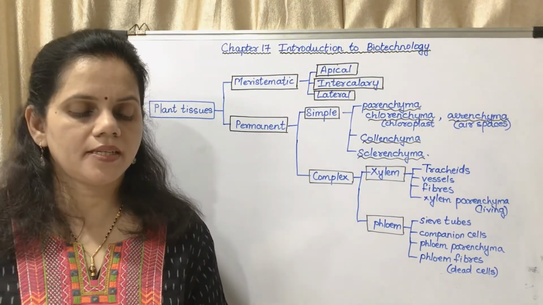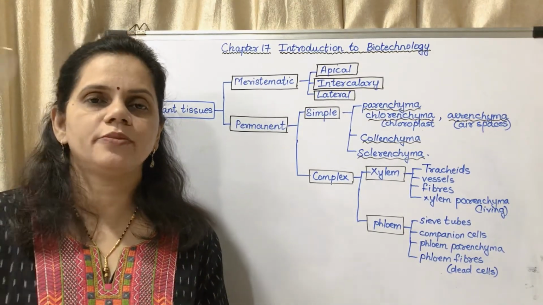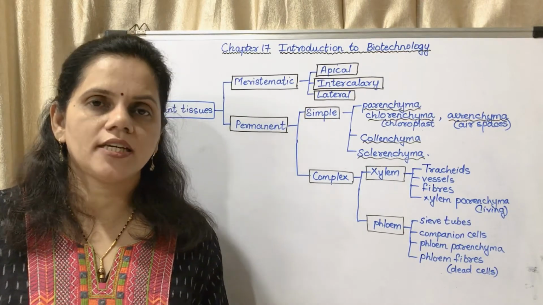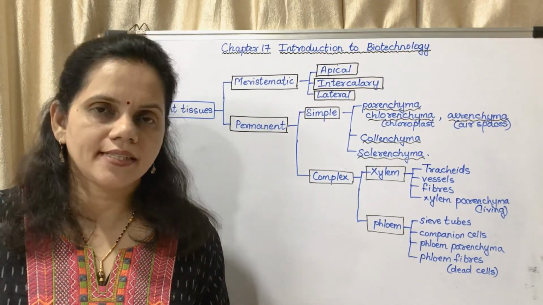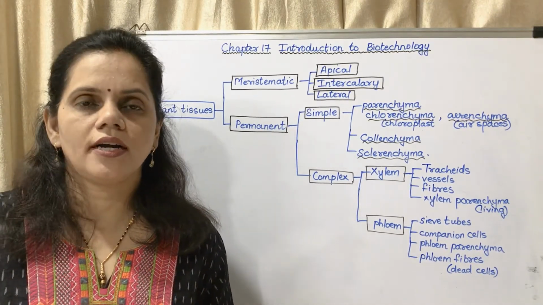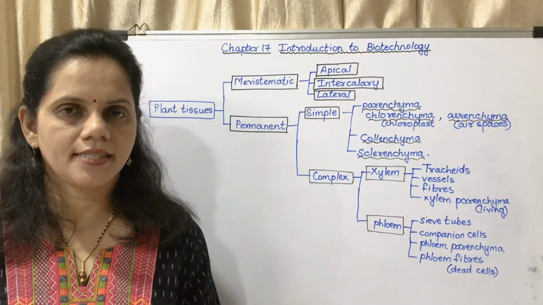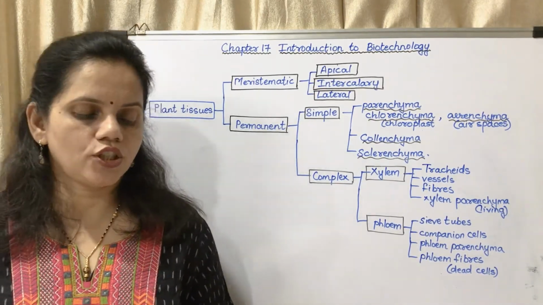Next is lateral meristem. Lateral sides of the root and the stem. Okay, sides means the covering. So lateral is towards the side of the root and the stem. Function: increases girth or diameter of the root and the stem. This is a 3-mark question. Next is permanent tissue.